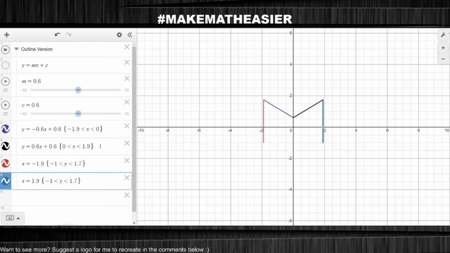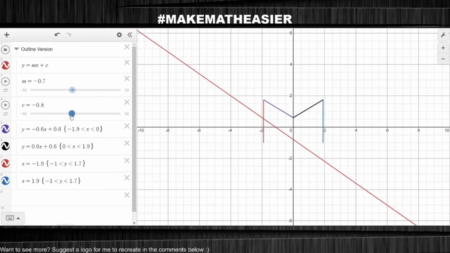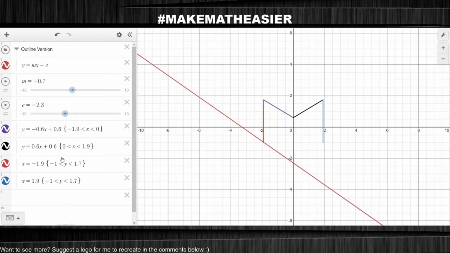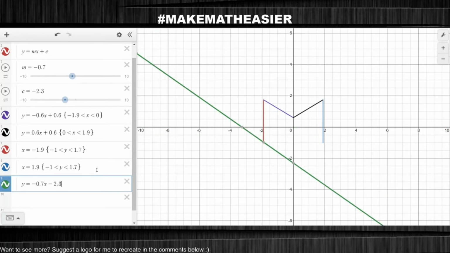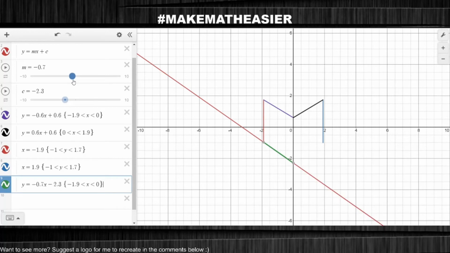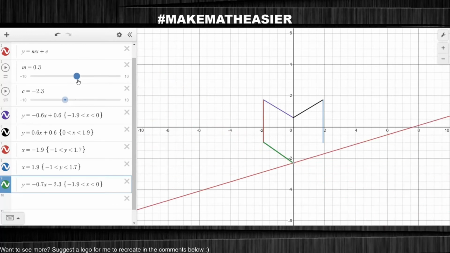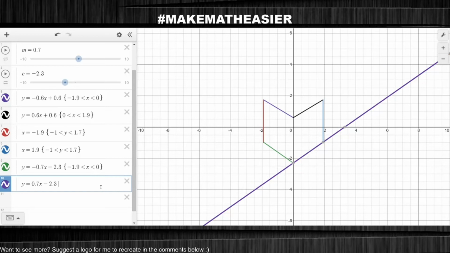Once that's finished, I want to close off the shape with some more lines. I adjust my gradient to negative 0.7 and my y-intercept to negative 2.3, and I type that equation out, applying my limits to prevent my line from continuing forever. Now, I rotate my line by adjusting my gradient to positive 0.7. Then I type that equation out and I apply my limits.